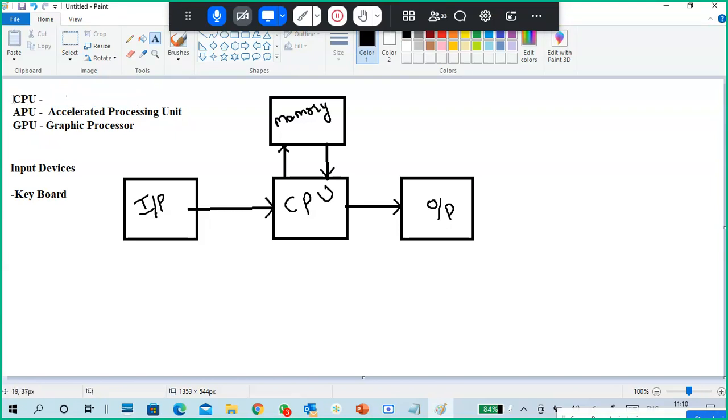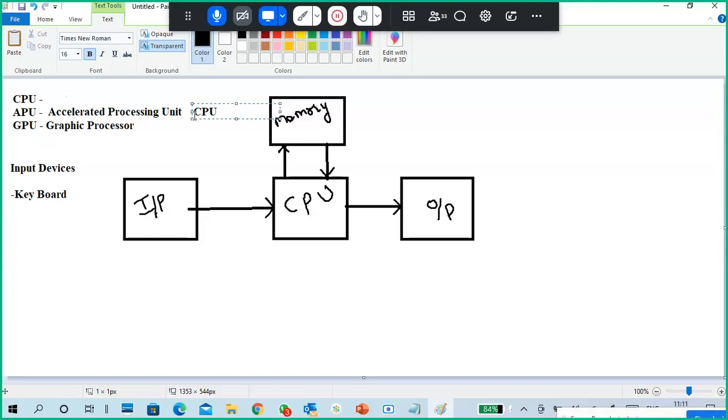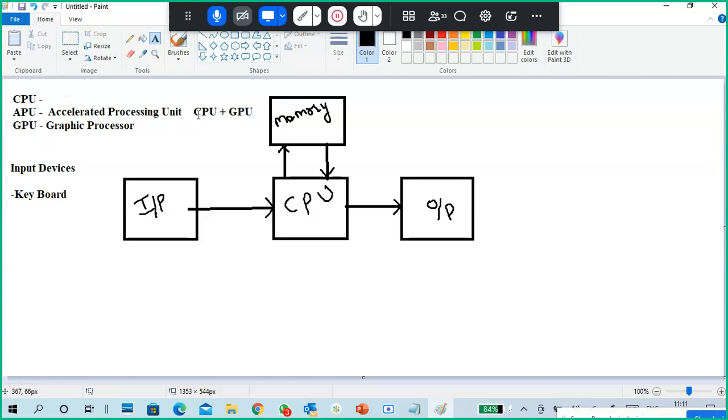So CPU and GPU. GPU is for graphic processing purposes, CPU for regular data processing purposes. Data or instructions it will handle. Okay, but APU is a combination of CPU and GPU. Okay, so we got it. So CPU, GPU, APU means it's a combination of CPU and GPU. Sorry guys, it's a mistake.